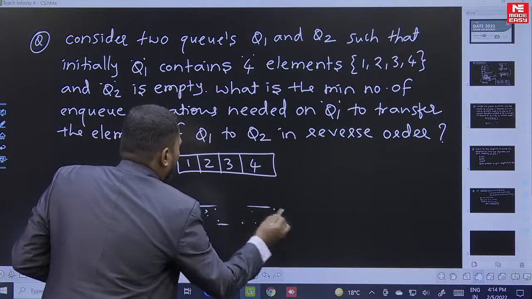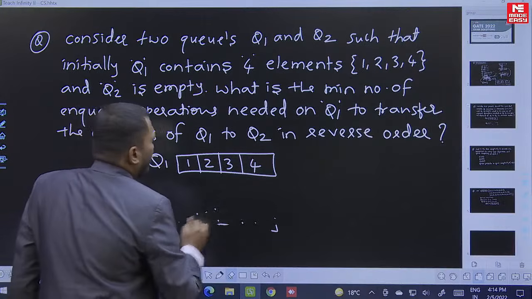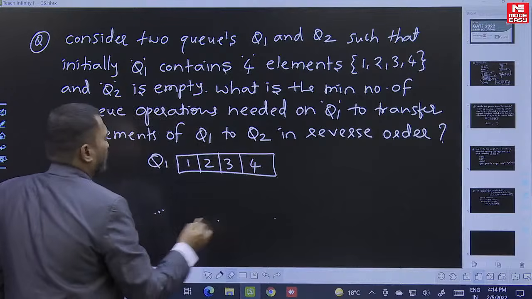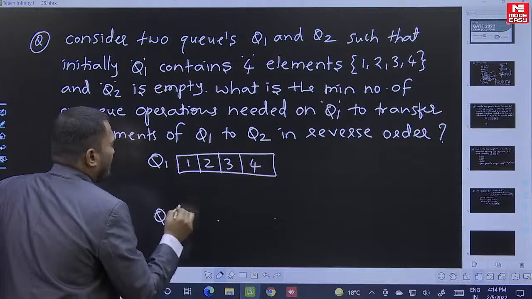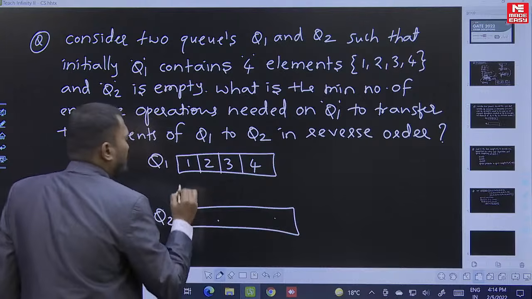Okay, so understand here. Q1 is having the data 1, 2, 3, 4. In Q2 we want what? So I am writing here. In Q2, he said you want the reverse order, like 4, 3, 2, 1.